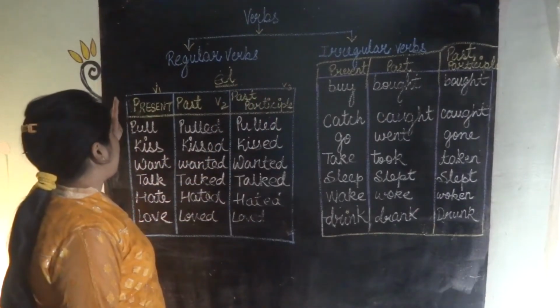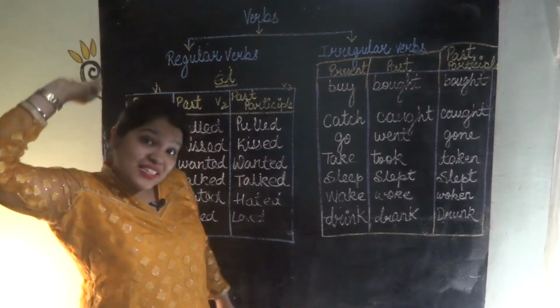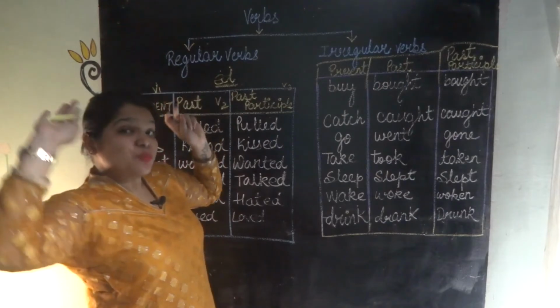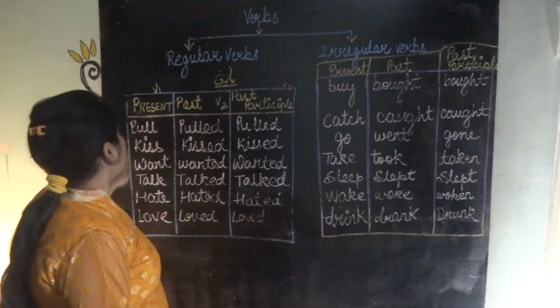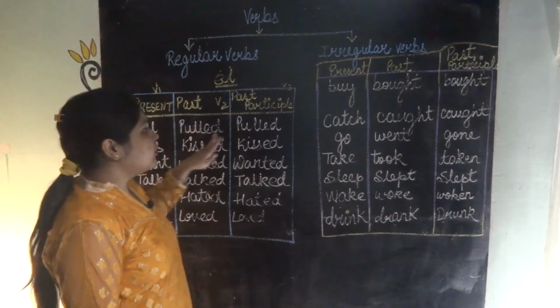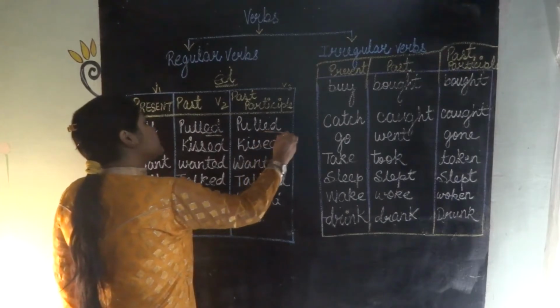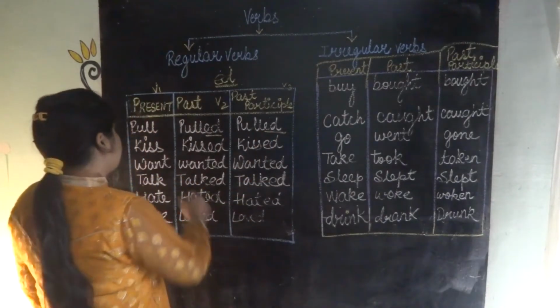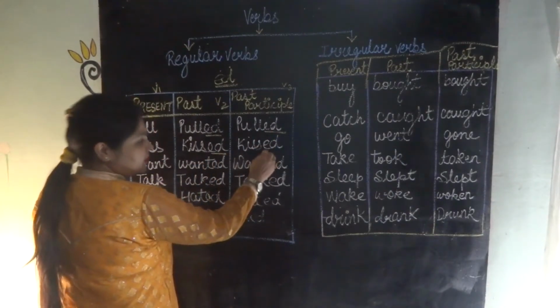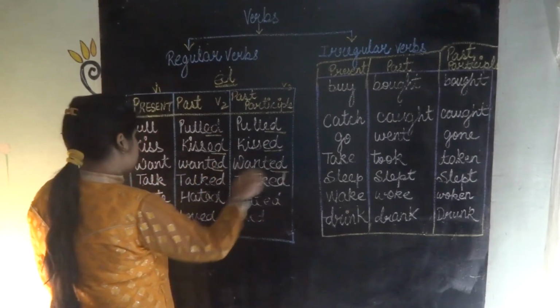Now this is the present form of the verb. This is the past. This is the past participle. Okay. Now the first one is like this: pull, then pulled, then pulled again. So what have we added? We have just added ed. Kiss, kissed, kissed. Want, wanted, wanted.